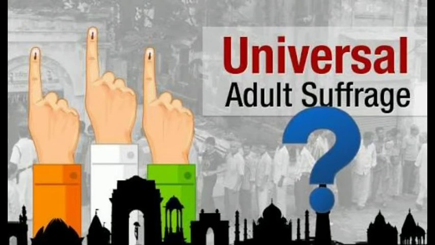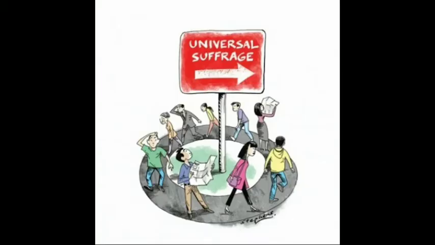Freedom to movement does not allow you to enter into a person's private property. There are certain private properties, buildings, houses, farms. You are not allowed to go there just because you have the freedom to move throughout India. Freedom to reside and settle in any part of India. You can buy a plot, you can buy a piece of land, and you can settle in any part of India. Freedom to practice any profession, trade, or business.